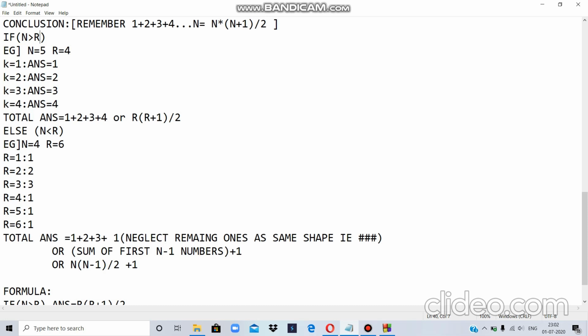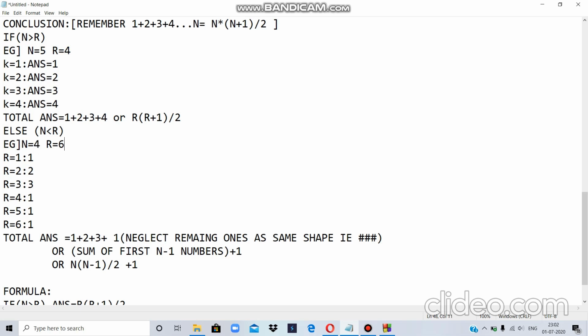Why? Because all the K will always be less than N. Why? Because K belongs to R and R is less than N. So K will always be less than N, and my answer will always be K in this case. So my answer will be 1 plus 2 plus 3 plus 4, or simply it is R(R plus 1) divided by 2 from this formula, because I have to take R natural numbers. R is 4.